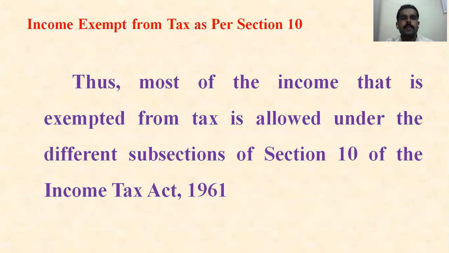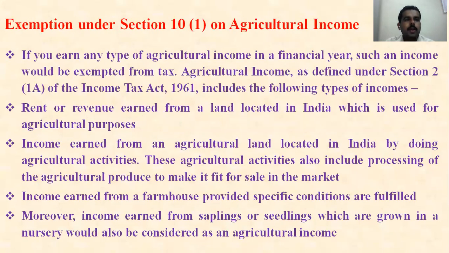Next, observe carefully. Under Section 10, most of the income that is exempted from tax is allowed under this section, and this section has a few subsections under the Income Tax Act 1961, which we are going to learn here. Then exemption under Section 10, subsection 1, on agriculture income.